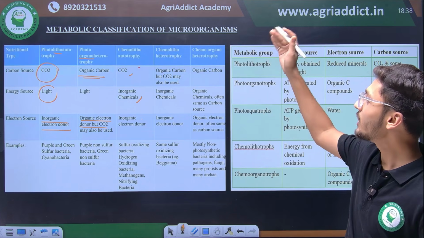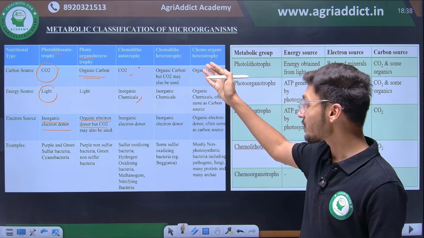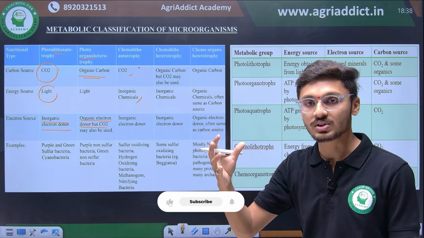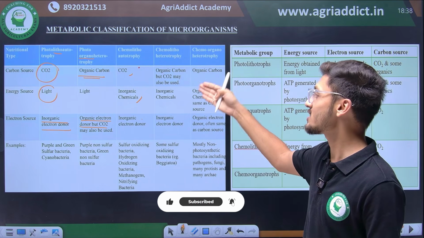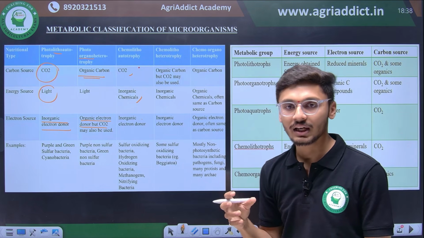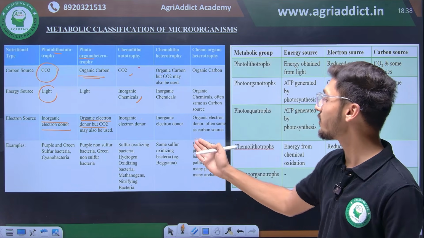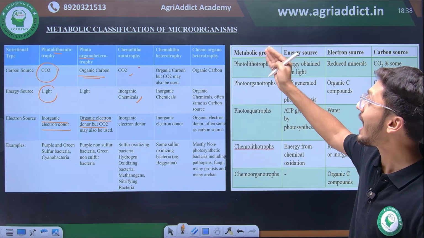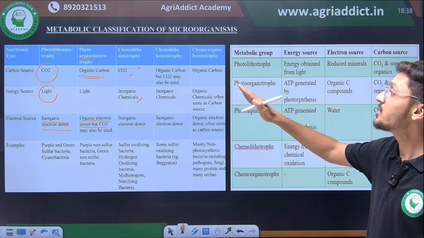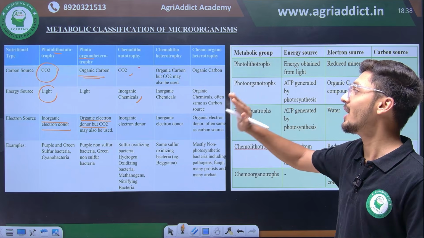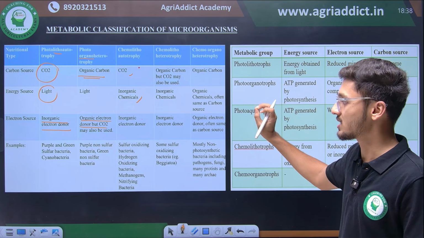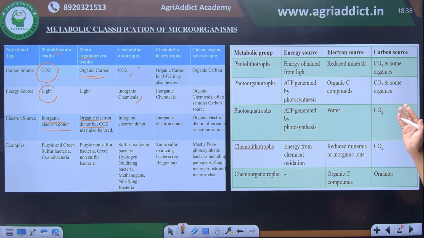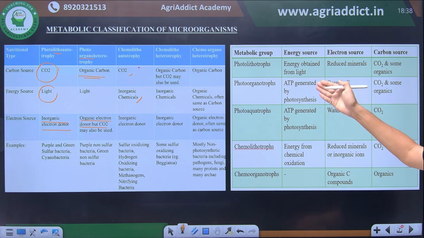Then chemolithoheterotrophs are the organisms which use organic carbon, but carbon dioxide may also be used, and they use inorganic chemicals as the energy source and inorganic electron donors. Their example is sulfur oxidizing bacteria such as Beggiatoa. Then chemoorganoheterotrophs are organisms which use organic carbon as the carbon source and organic chemicals as the energy source. So this was the classification, and here it is simplified into categories: photolithotrophs, photoorganotrophs,